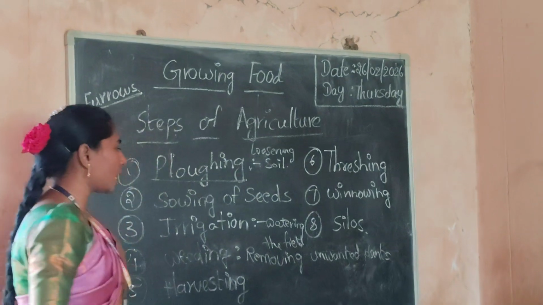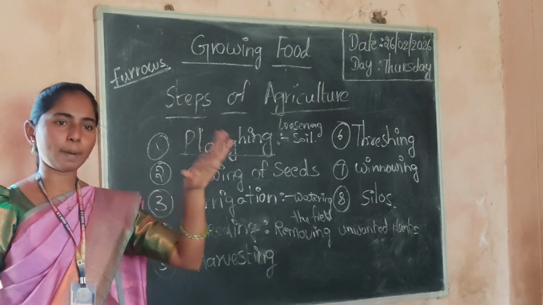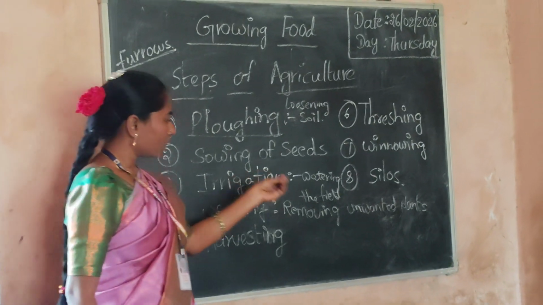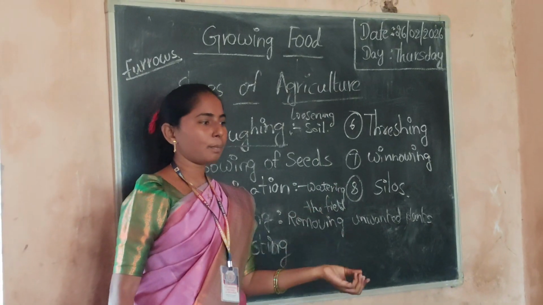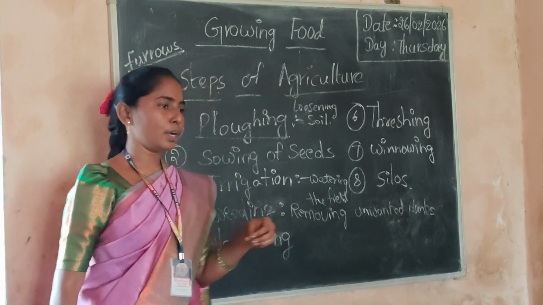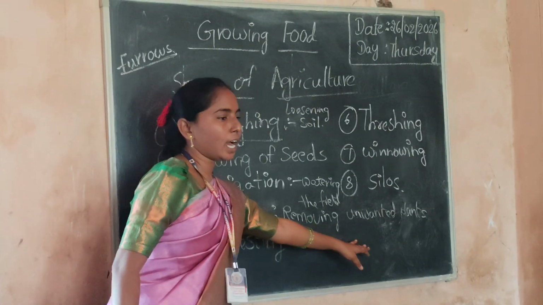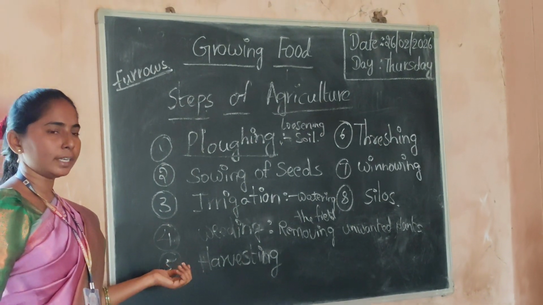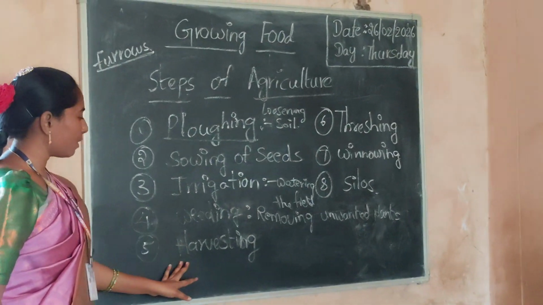If these unwanted plants are present in the crops, they will destroy the whole plants. So this is weeding. Weeding means removing the unwanted plants. After removing the unwanted plants, the next one is harvesting.